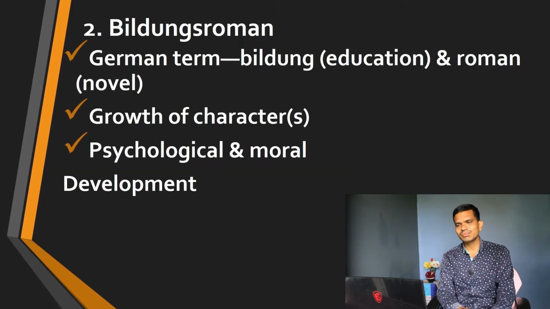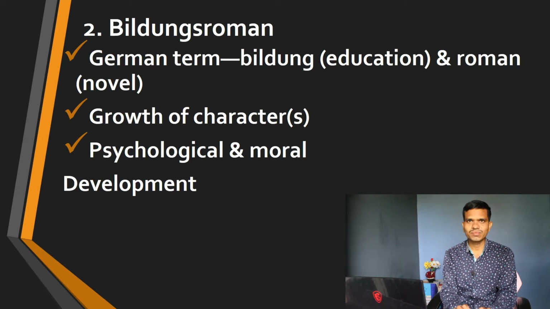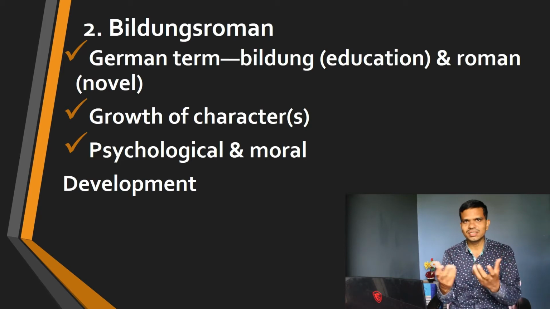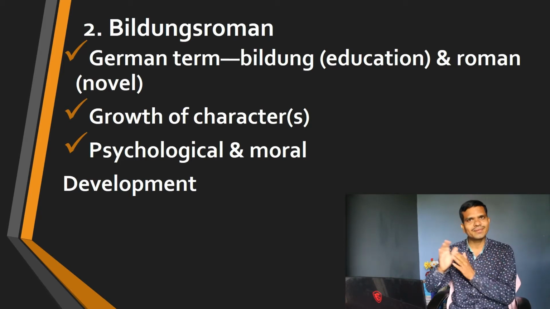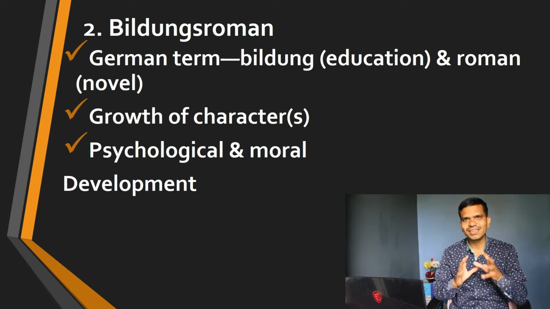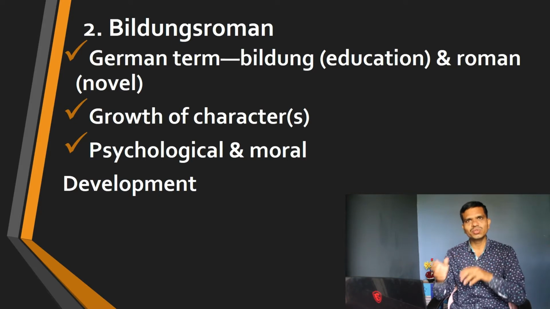Next, second type, we have the Bildungsroman. Now, if you look at this term, you find that it is a combination of two words. It is actually a German term. And in this term, we have two words, Bildung and Roman. In Bildungsroman, the very clear meaning is that Bildung means education and Roman means novel. Now, it is a novel of education. It is an educational novel, you can see.